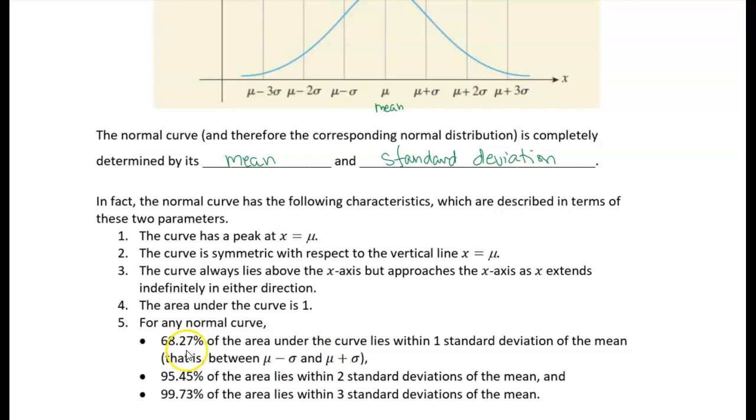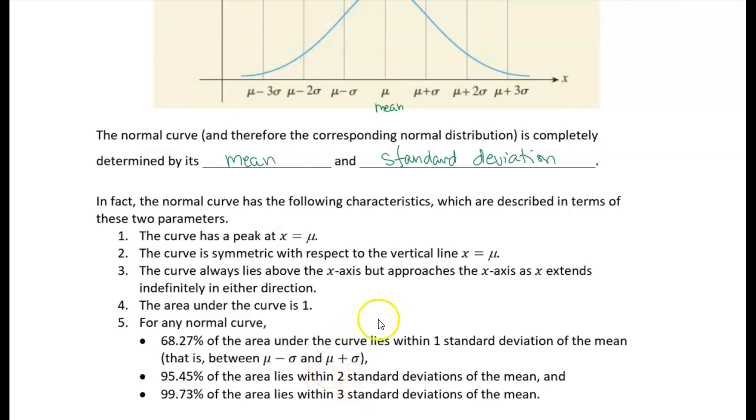So 68.27% of the area under the curve is between plus and minus 1 standard deviation from the mean, which is essentially telling you the probability that your random variable takes on a value between plus and minus 1 standard deviation from the mean is 68.27%. And so on for 2 standard deviations from the mean. We will have 95.45% probability that our random variable will be within 2 standard deviations from the mean, and so on.